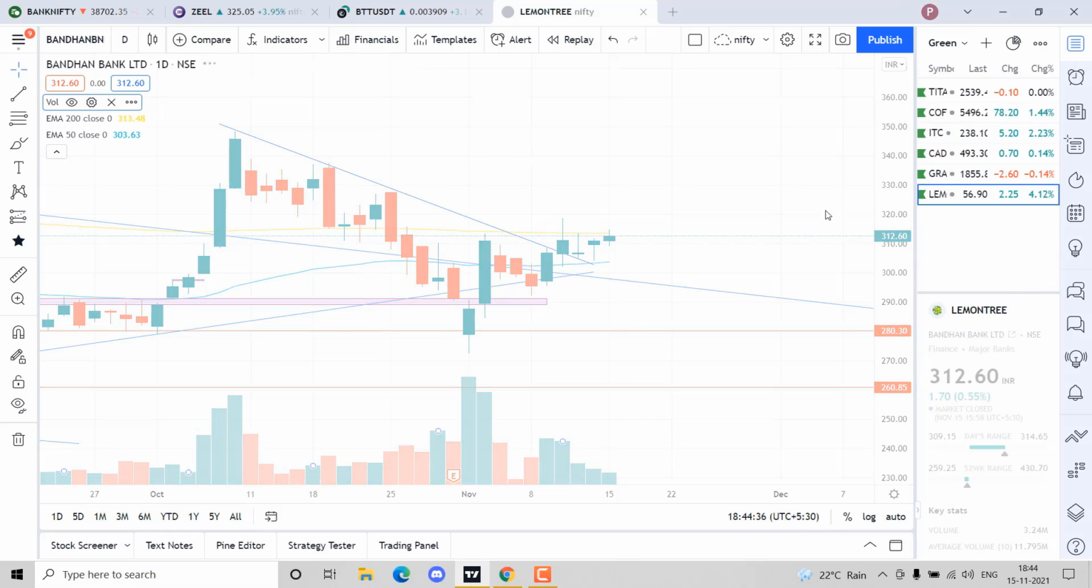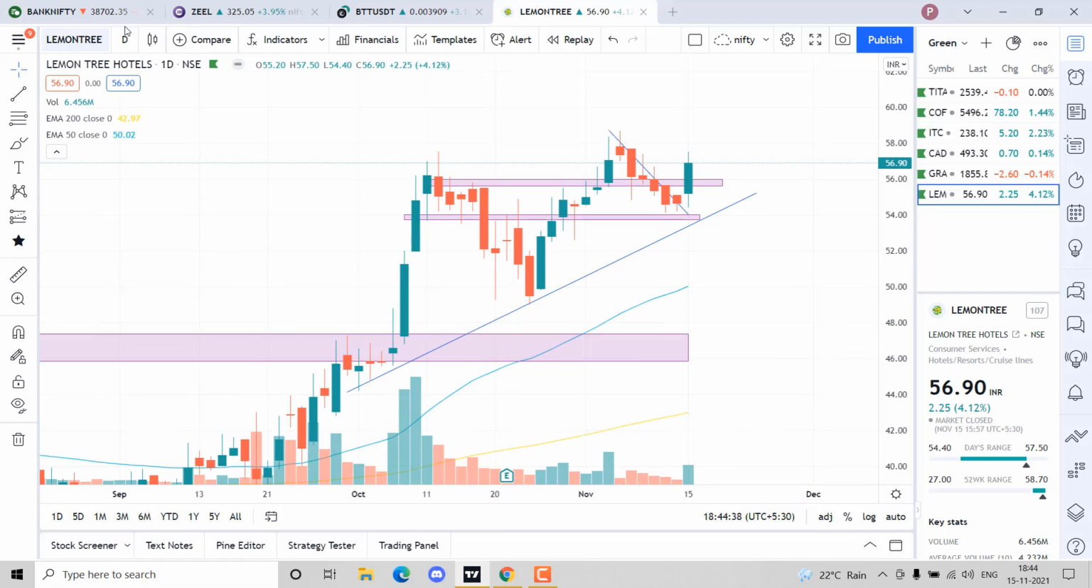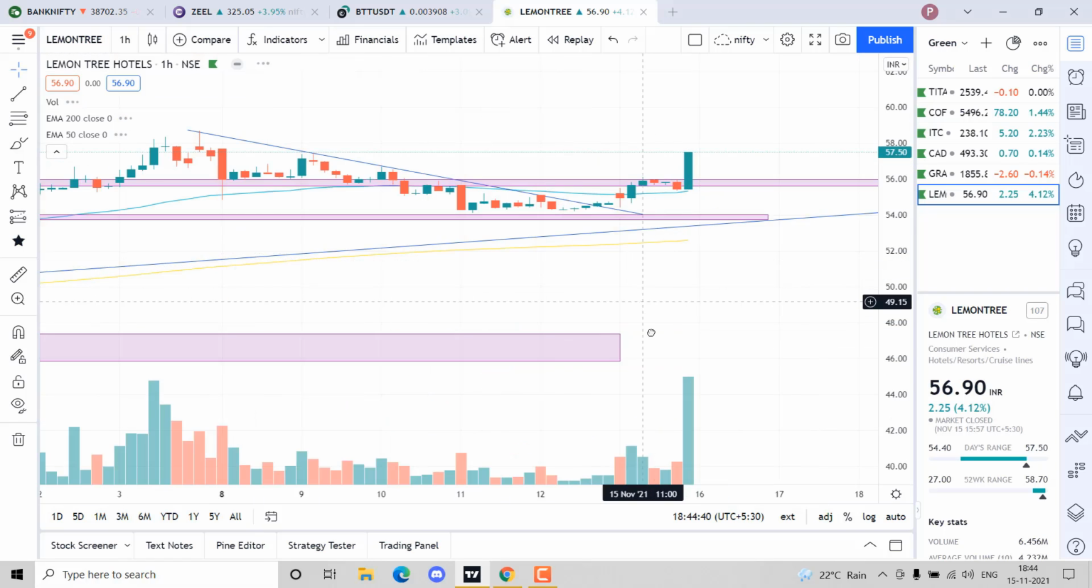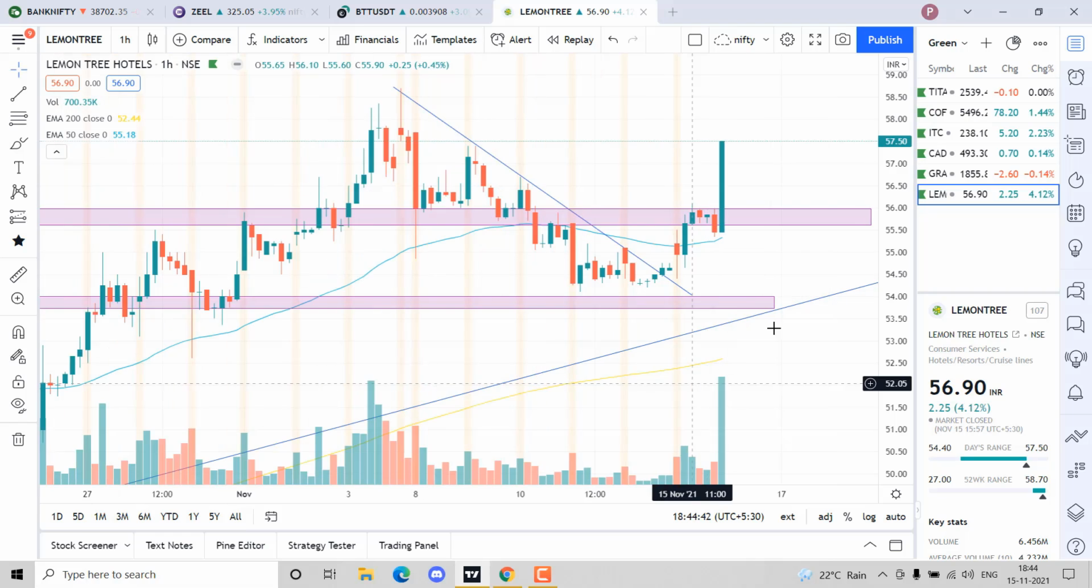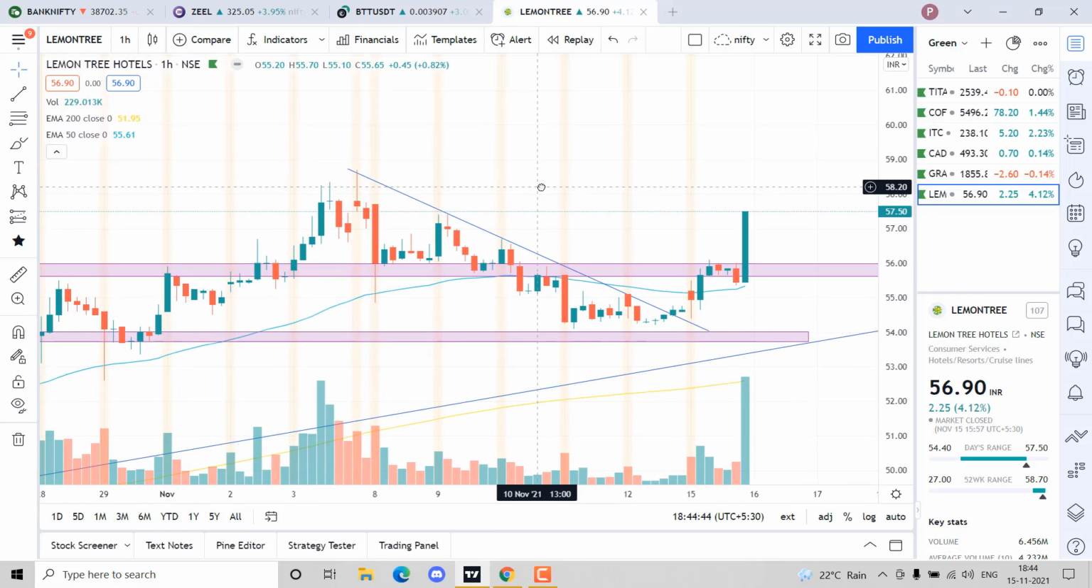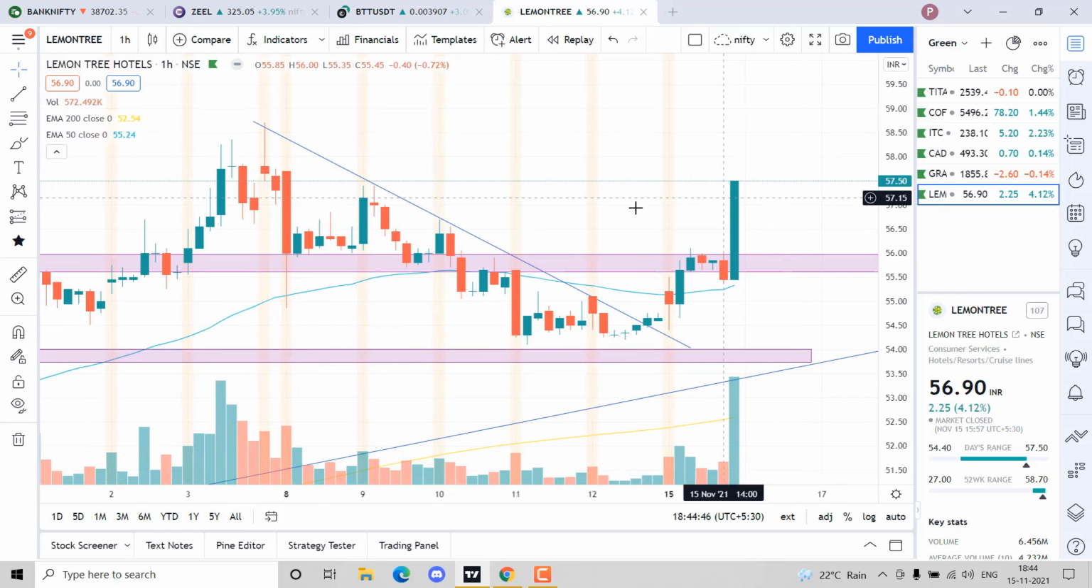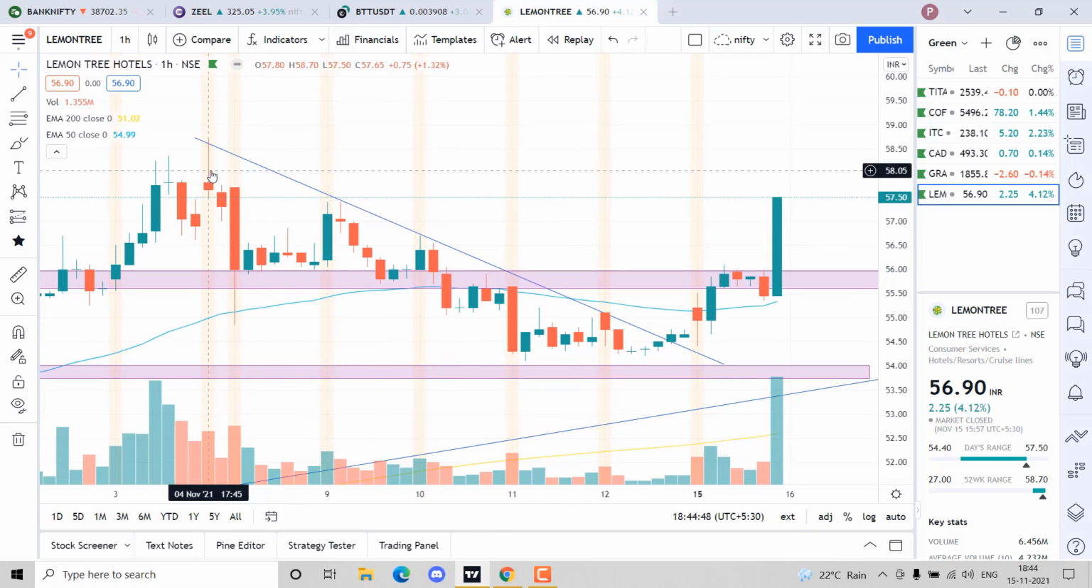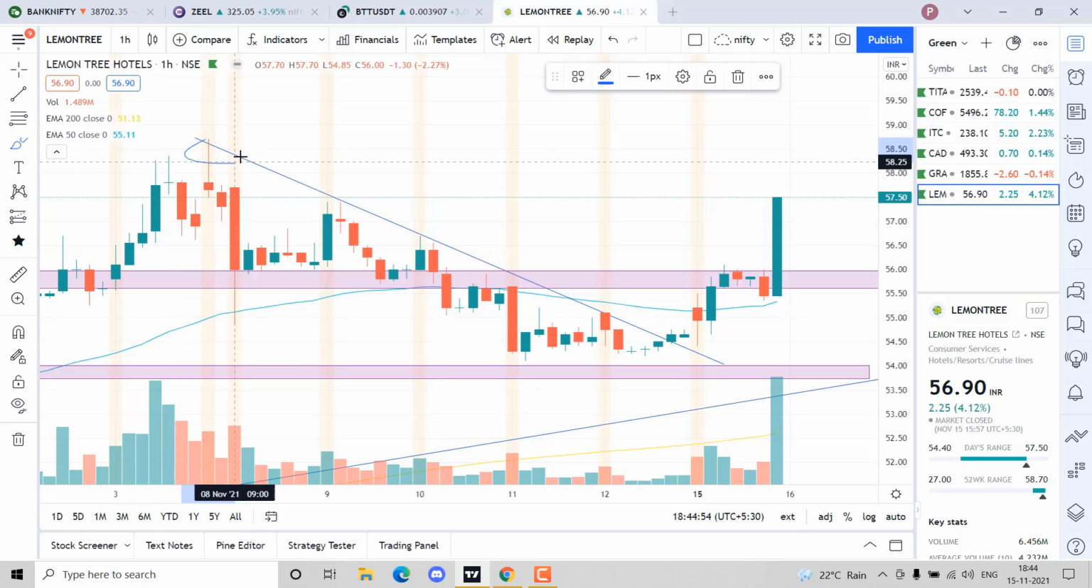In the green list, I have Lemon Tree, which I actually traded today. A nice breakout on a 1 hour time frame, as you can see. This is a resistance line. How do I know this is a resistance line? We need 2 points to draw a line. This is the first point: the price has reached over here and we have come back.